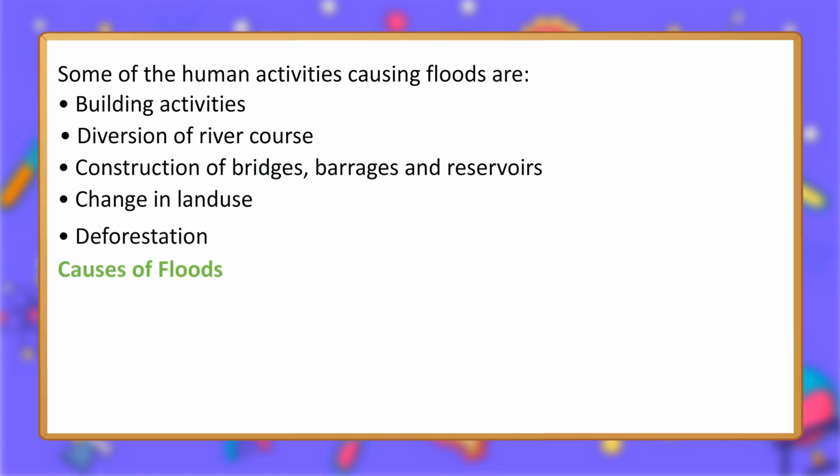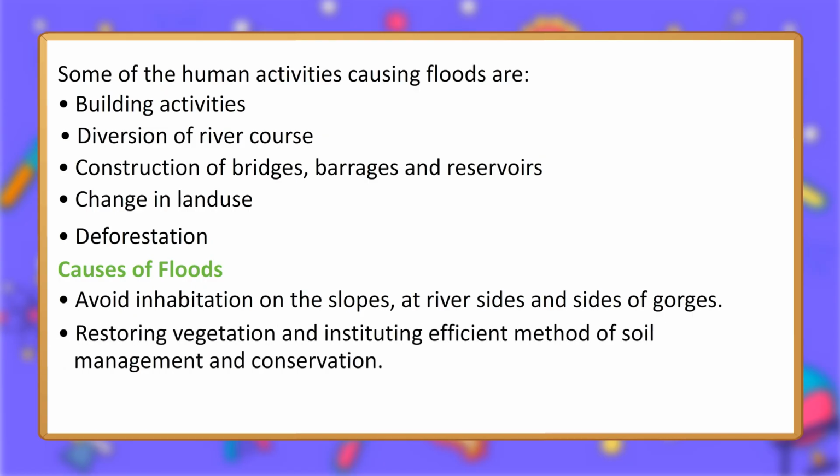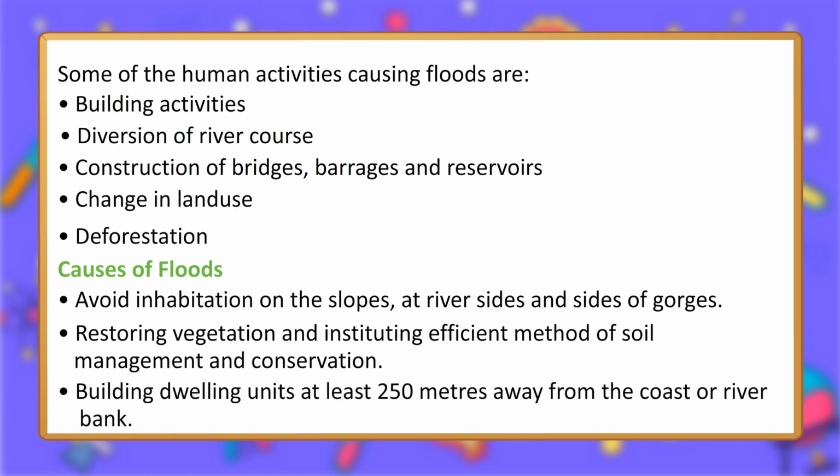deforestation. Control of floods: avoid inhabitation on the slopes, at riversides and sides of gorges, restoring vegetation and instituting efficient methods of soil management and conservation, building dwelling units at least 250 meters away from the coast or river bank.